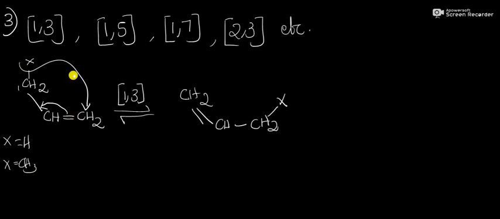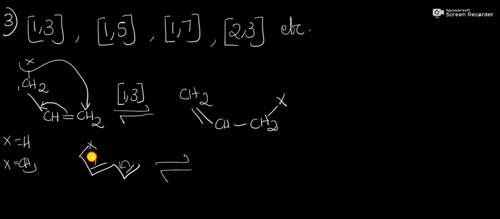Then another example for sigmatropic rearrangement reaction is the 1,5-sigmatropic rearrangement reaction. Here, this double bond will shift to this bond, and this double bond will shift to this bond, and this X atom will migrate to this carbon, and we get a product like this.